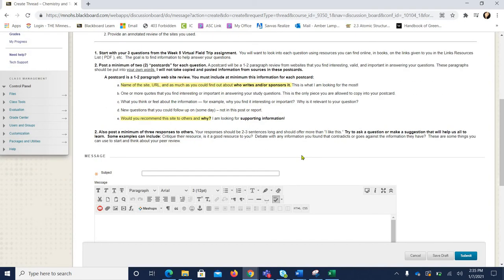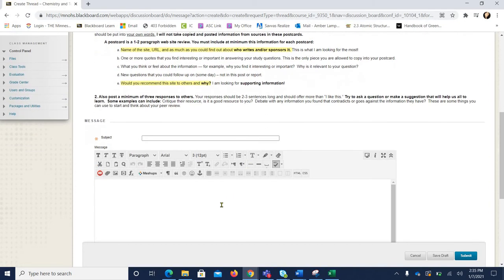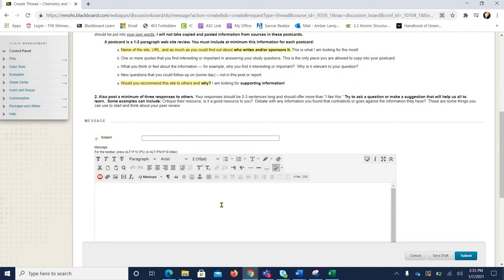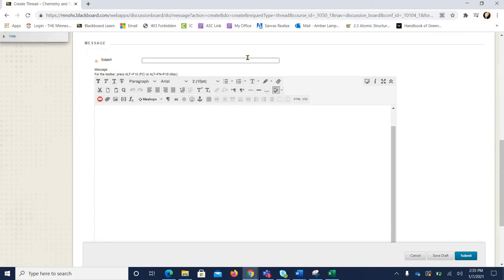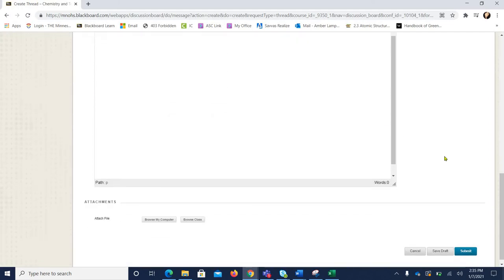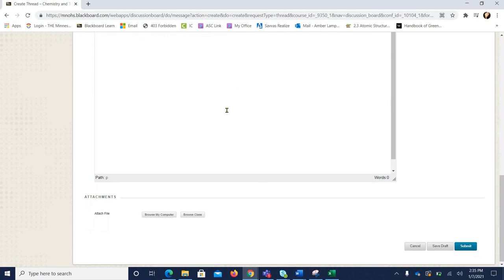Now when you're done and you have all of this information, whether you typed it in this submission text box or you put it on a Word document or you handwritten it, you will submit that in this location down here. So you'll have to make sure you have a title. Again, you have this red asterisk, which means you have to put something there. Now you can put your information in this text box by pasting it, or you can attach a file, whether it's a picture or a scan file of your manually written information.